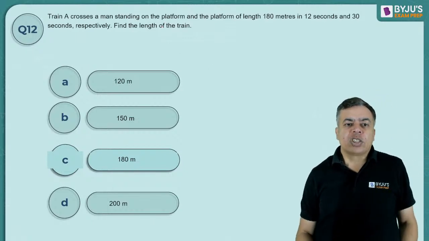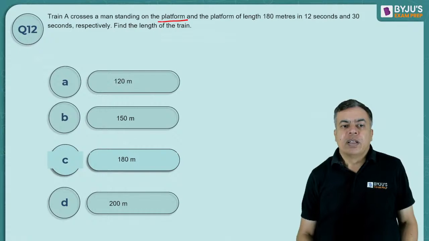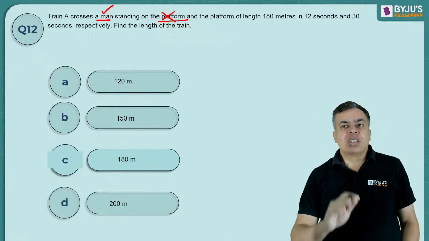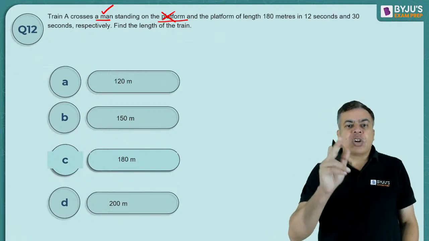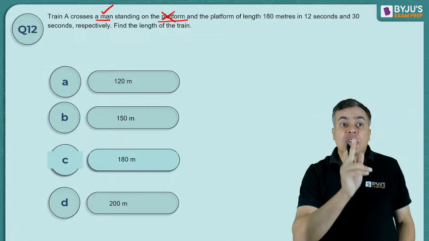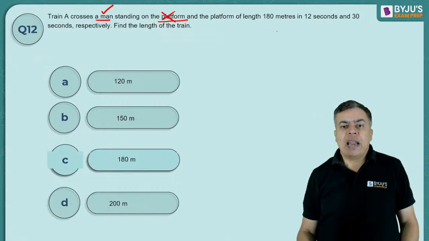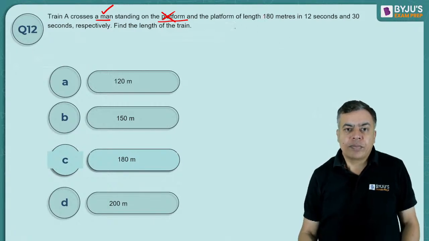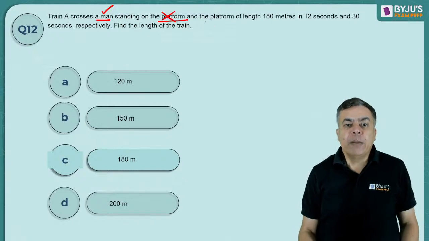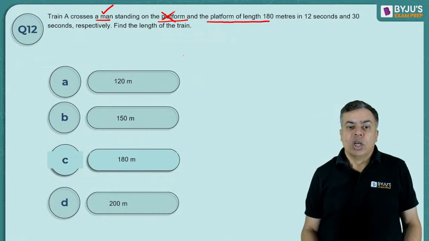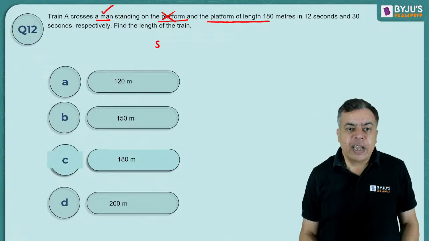A train crosses a man standing on the platform. Right? When a train is crossing a man, it is not about the platform. It is about the man. So the train is crossing just a man. So when a train is crossing a point object, it is only crossing its own length. Right? So the length of the platform doesn't matter. Okay. Here it matters because the second part is the train is crossing the platform of this length in 12 seconds and 30 seconds respectively. So the speed of the train, right, it is crossing.